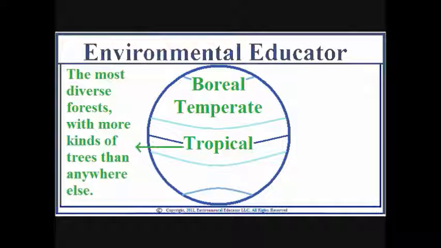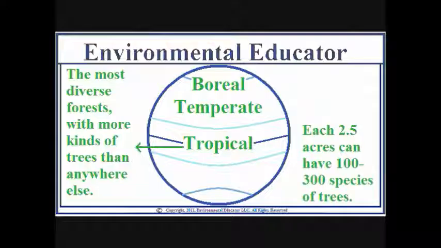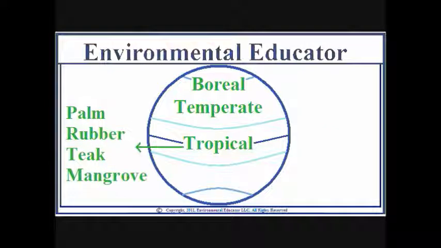Tropical rainforests are the most diverse forests, with more kinds of trees than anywhere else. Each 2.5 acres can have 100 to 300 species of trees. Tropical trees include palm, rubber, teak, and mangrove trees.